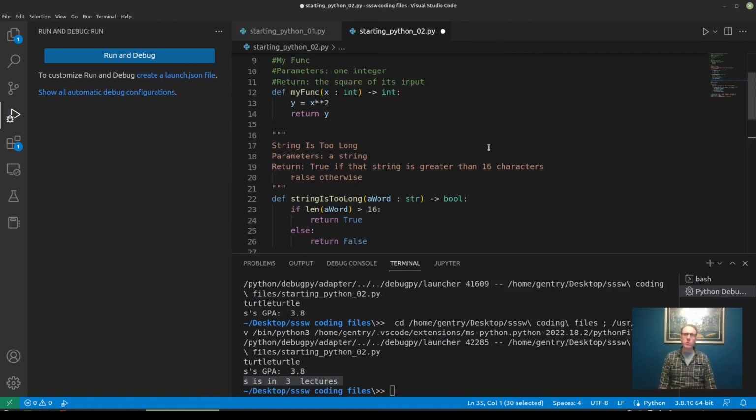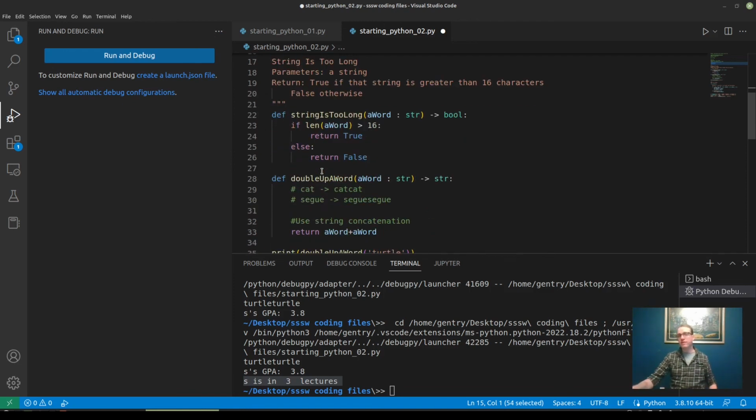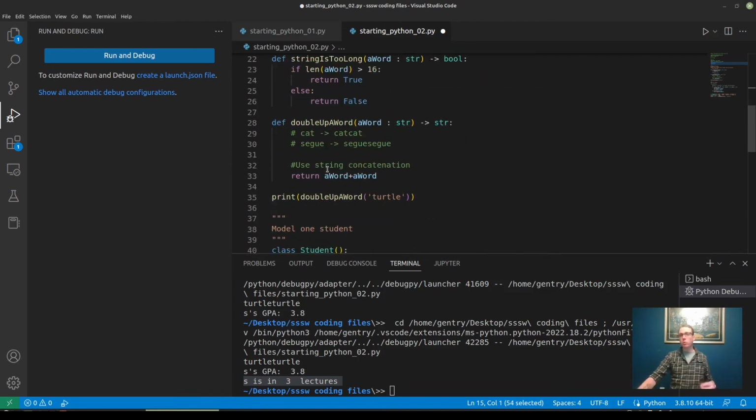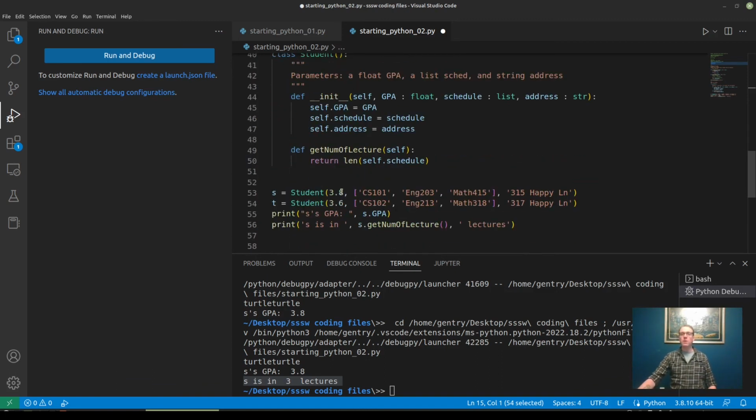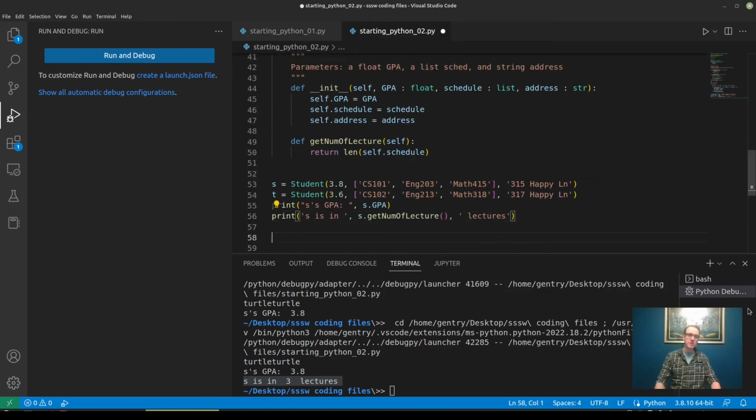So it would really be nice if I could make a distinction in the file between which code is going to execute when you run and debug it and which code is part of a definition, and is going to wait for a function to be called or a class to be instantiated. And so we can do that. We're going to do that with the if keyword that we learned last time.